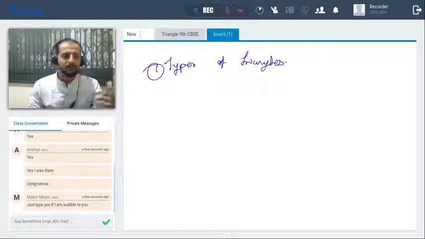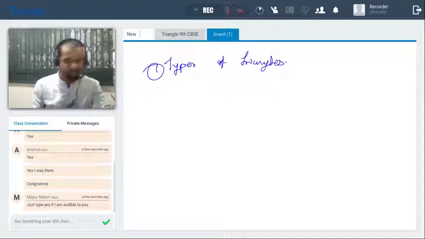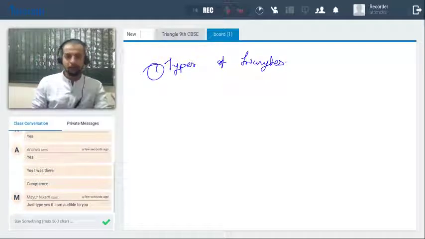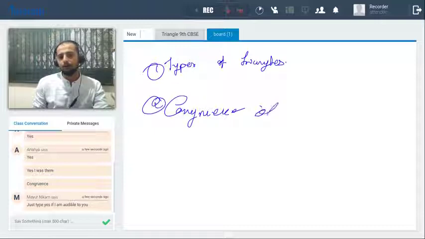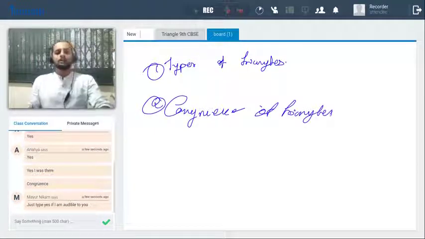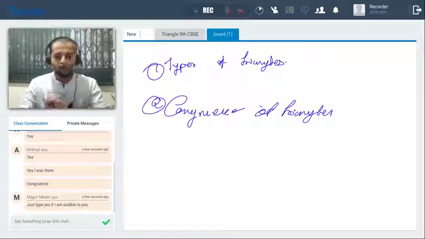Can anyone answer? And the second we have covered is the congruence of triangles.